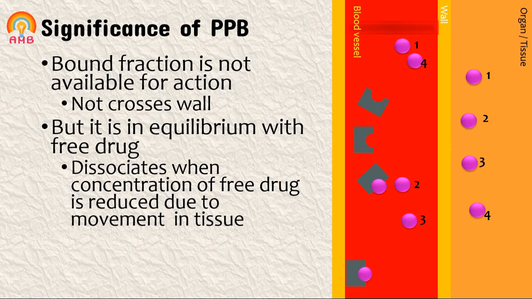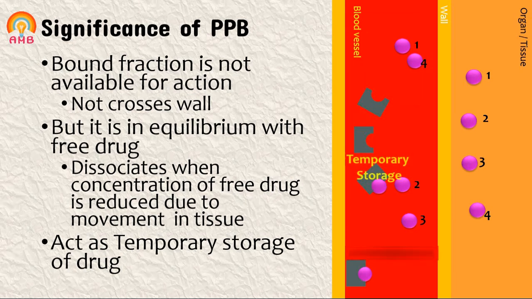Thus this protein binding acts as a temporary storage of drug. So that is the second significance of plasma protein binding. Plasma protein binding acts as temporary storage of drug.